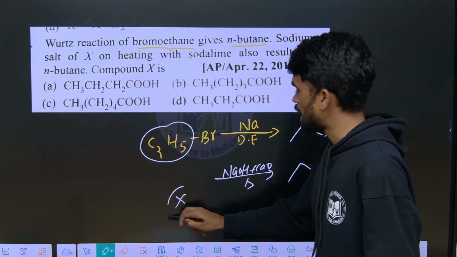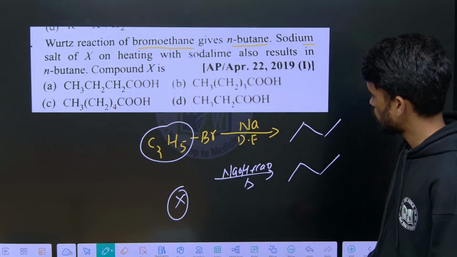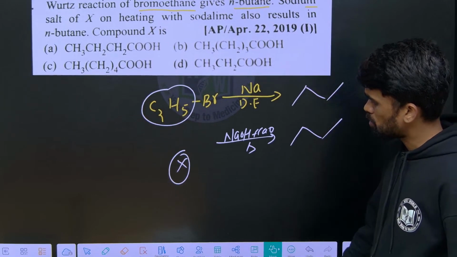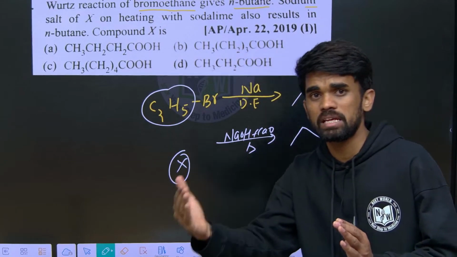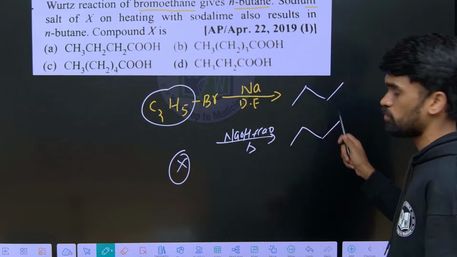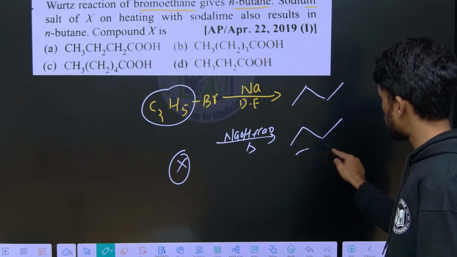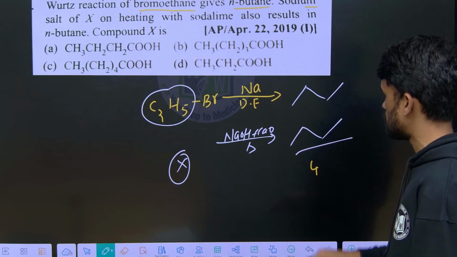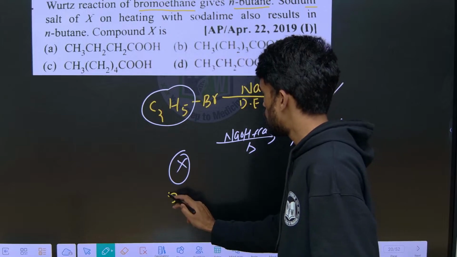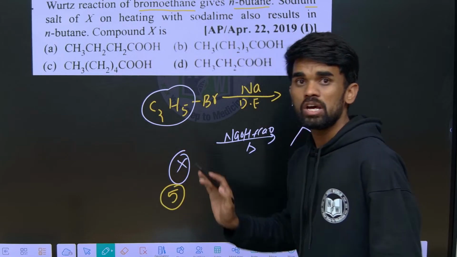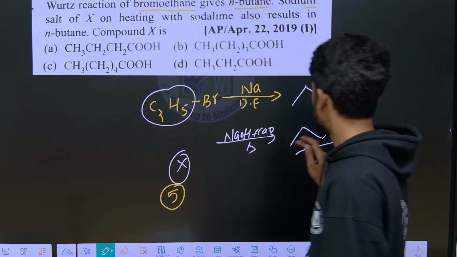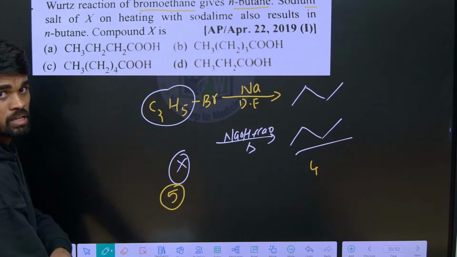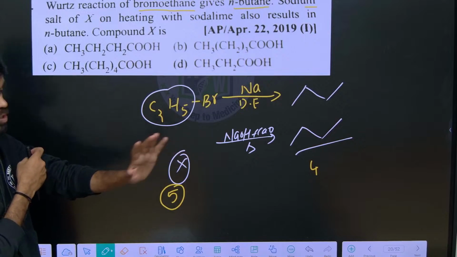So identify X, easy. We know in decarboxylation the conversion will be n carbons to n-1. If there are 5 carbons, we will be getting 4. The product is butane, so 4 carbons are there. So the reactant should contain 5 carbons and it must be a carboxylic acid, a straight chain carboxylic acid. I mean the butane chain should be there, and to that one carboxylic acid group should be attached.